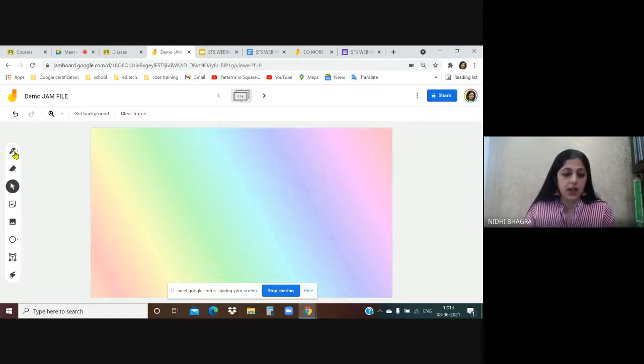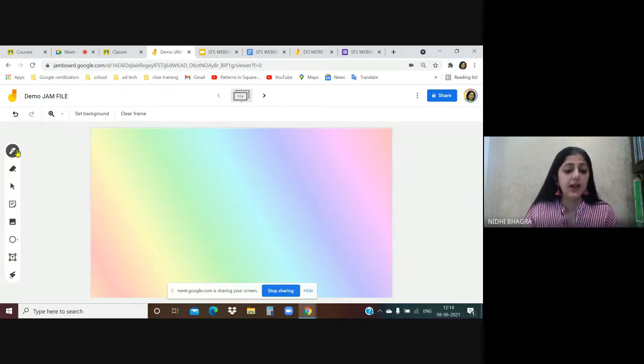Next, now I'm going to show you the tools with which you can work on this Jamboard. The very first tool is the pen tool. This is a digital pen, eraser, select tool. Next is sticky note, add image. You can add image, shape tool, text box, laser tool. Let's discuss each one by one very quickly.